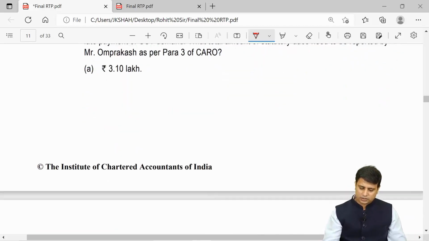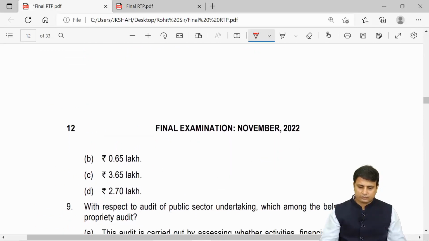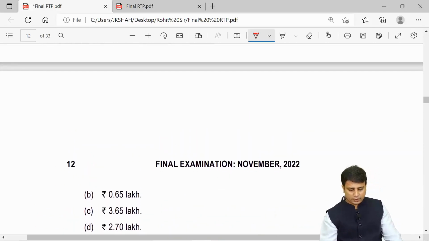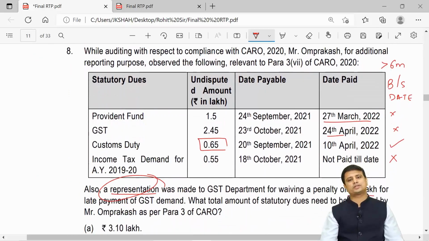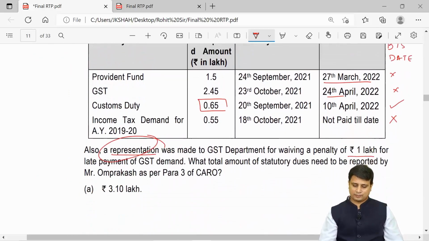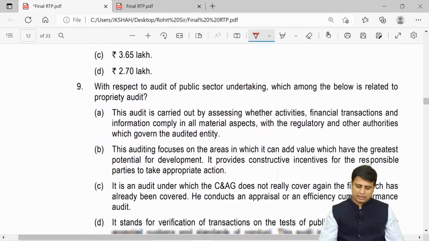So here it is 0.65 lakhs. The answer here is going to be B, 0.65 lakhs, because that is the undisputed amount which is outstanding for more than 6 months. We just need to report that. So this was our question number 8.